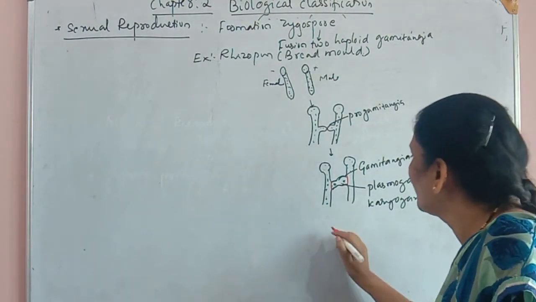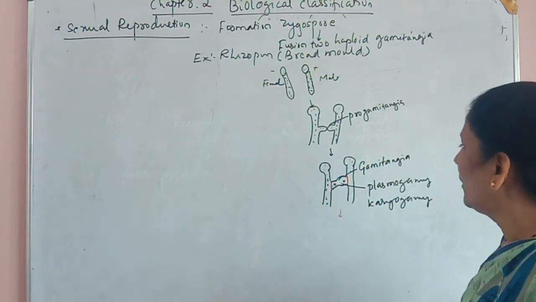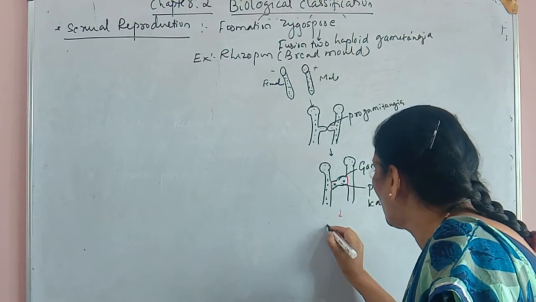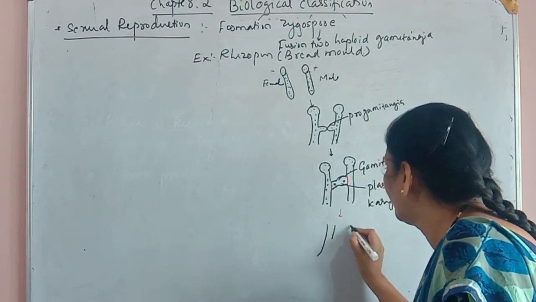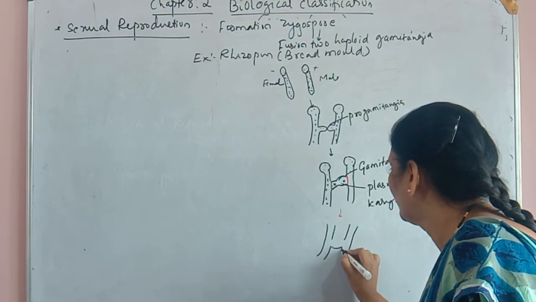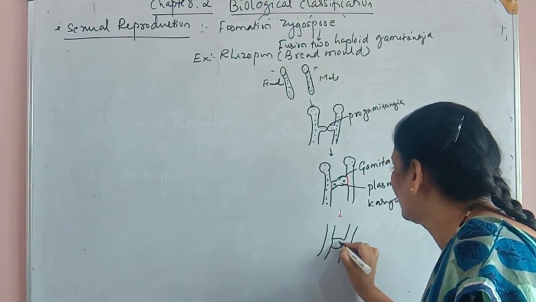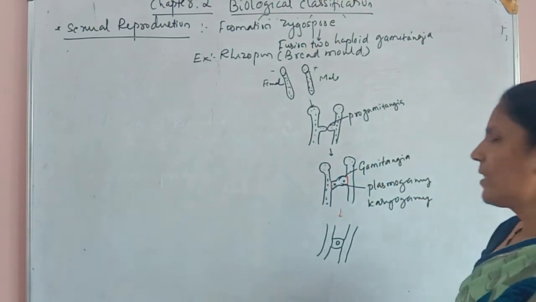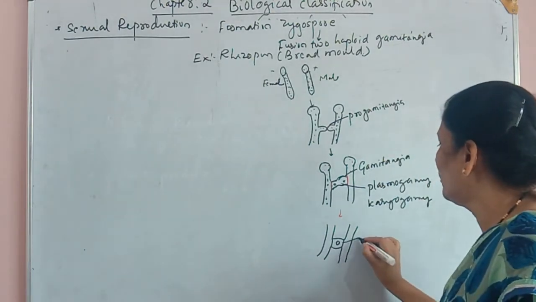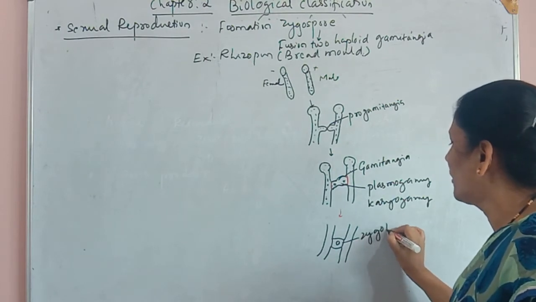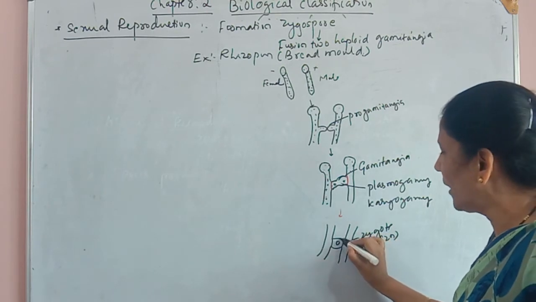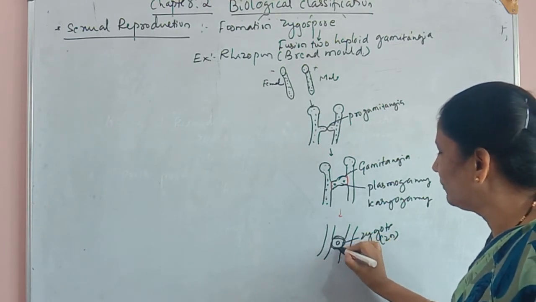Because of this, there is a zygote formation. This zygote is diploid, and it develops a thick wall around it.